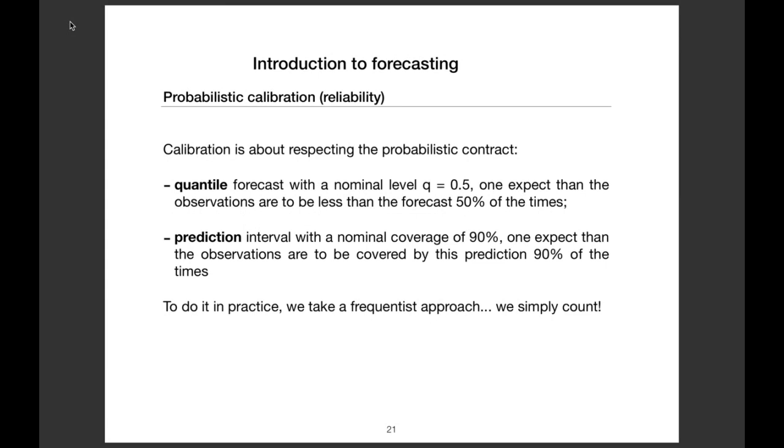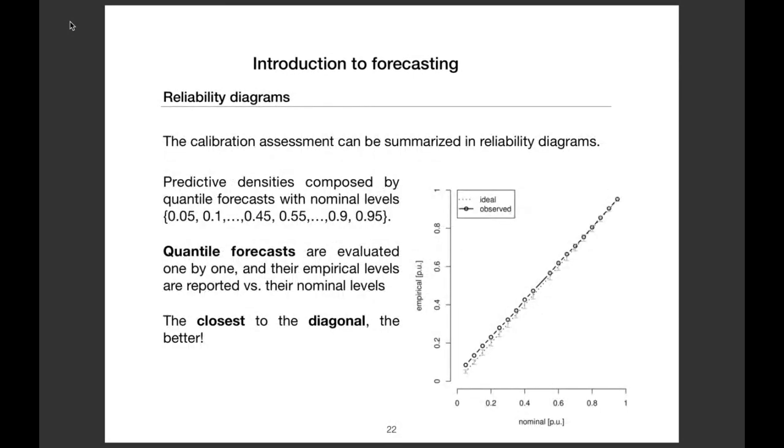If it is not 50%, it means that your quantile is not good. And for a prediction interval, the same thing. If you have a prediction interval with a nominal coverage of 90%, you expect that your observation will be within this interval 90% of the time. So we just count.